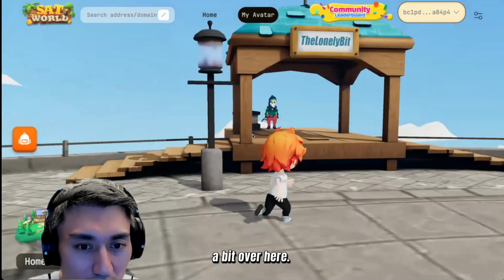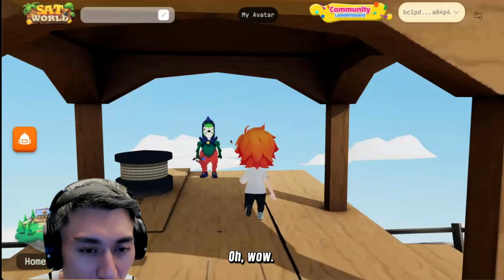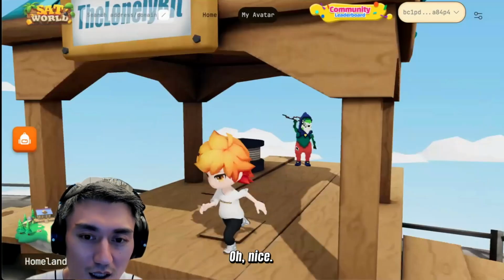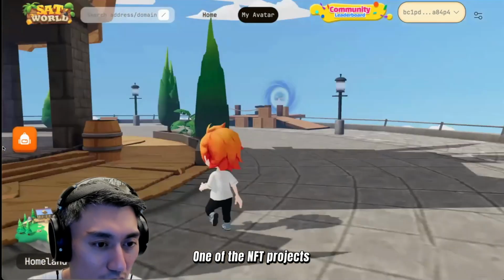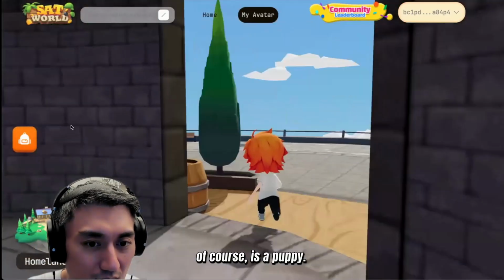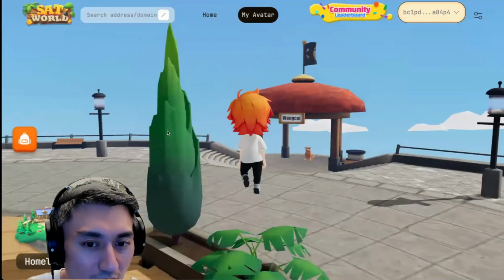We've learned a bit over here. What is he working on? Oh wow, I like it. This is Rex, I think. Oh, nice. One of the NFT projects in the ecosystem. And then Wang Cai, of course, is a puppy. Puppy's really cute.